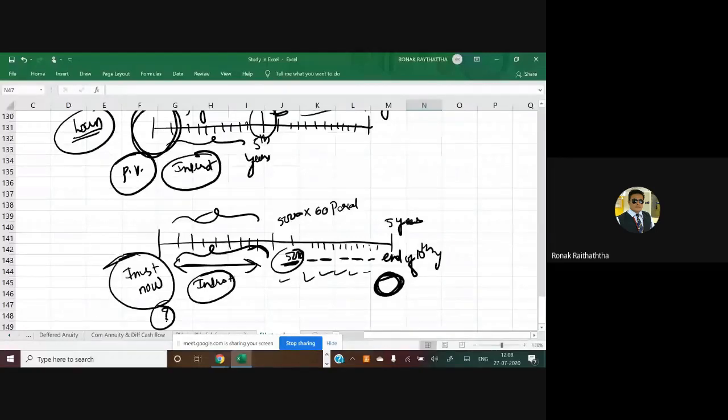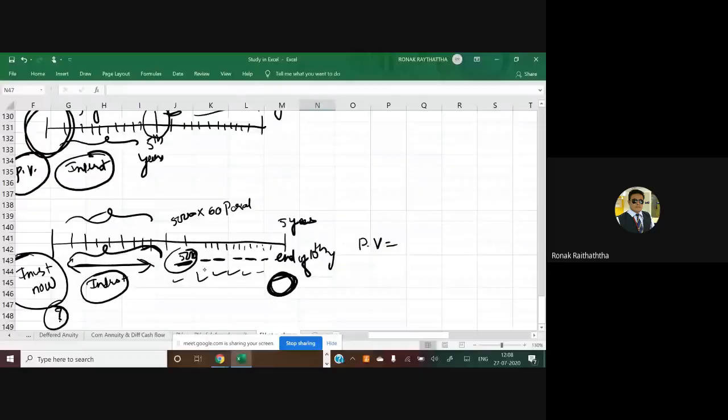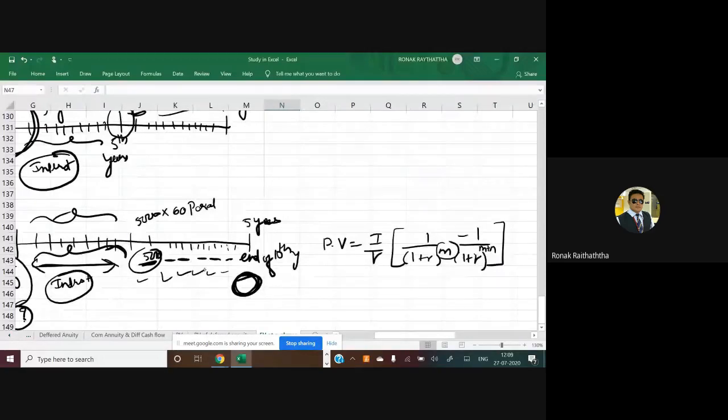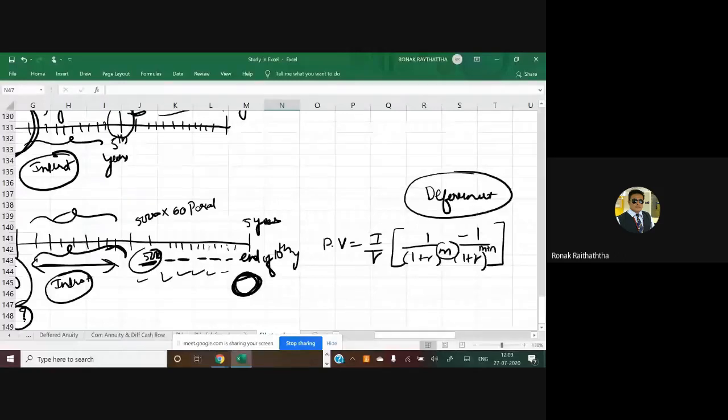So that's why we were applying this formula. I hope you would have applied it. PV equals I divided by R, where I stands for the installment amount. Then we were doing 1 divided by (1 plus r) raised to m, minus 1 divided by (1 plus r) raised to m plus n. So that was the formula we were using. Here m was the deferment period. So unlike FV, in this case the deferment period matters to us, right?